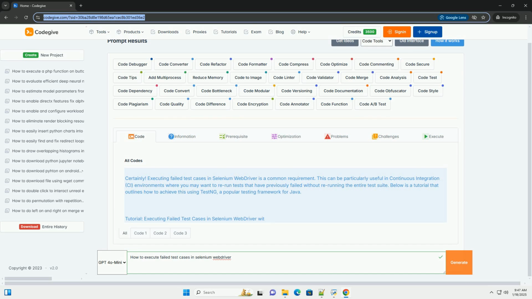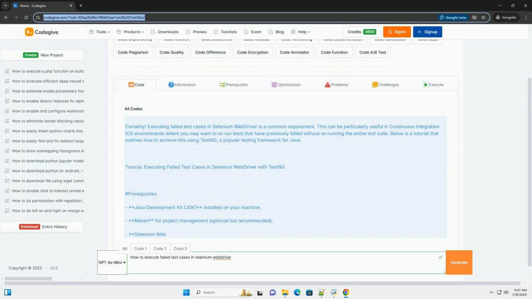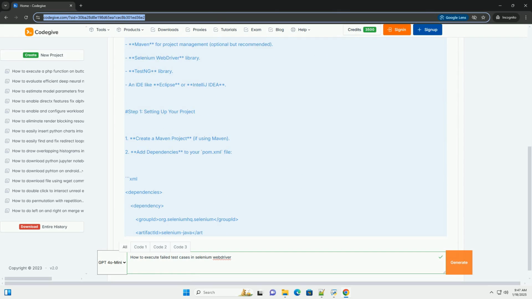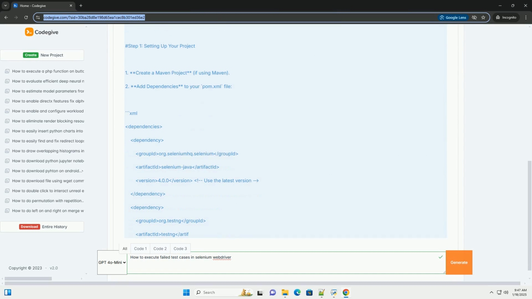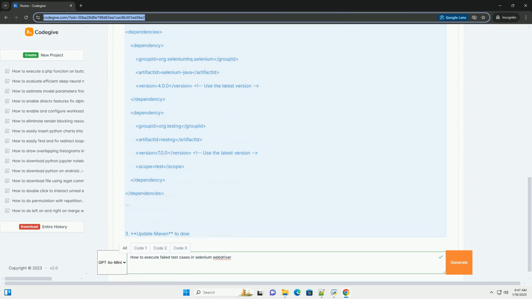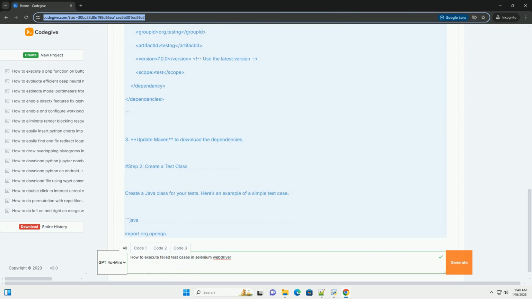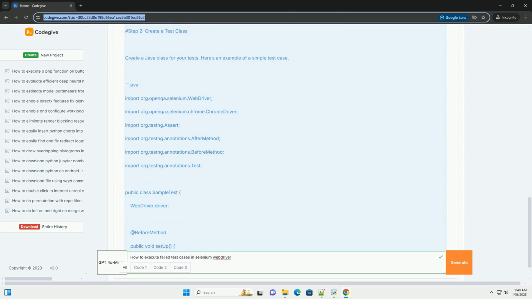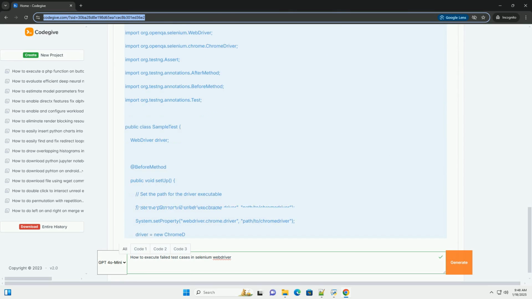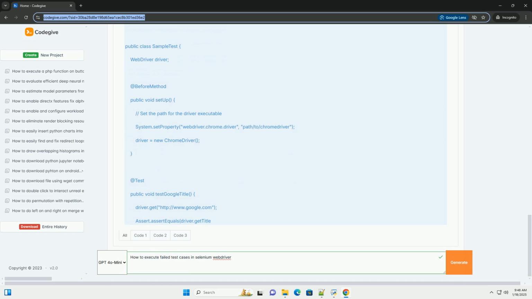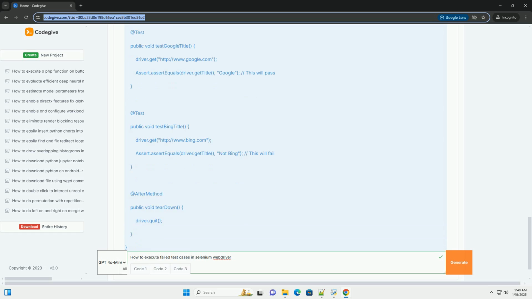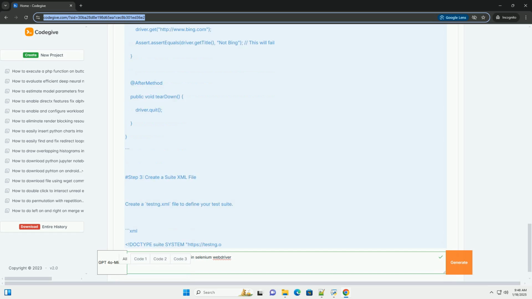Certainly. Executing failed test cases in Selenium WebDriver is a common requirement. This can be particularly useful in continuous integration (CI) environments where you may want to rerun tests that have previously failed without rerunning the entire test suite. Below is a tutorial that outlines how to achieve this using TestNG, a popular testing framework for Java.